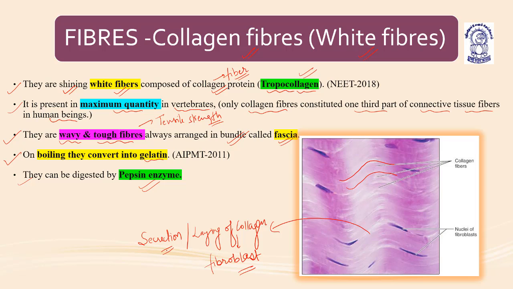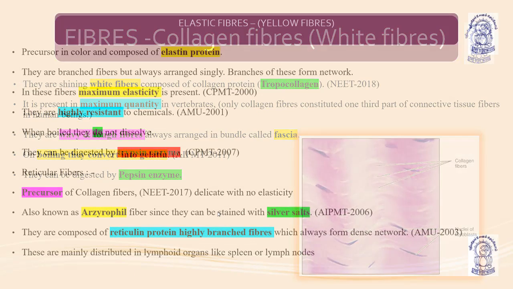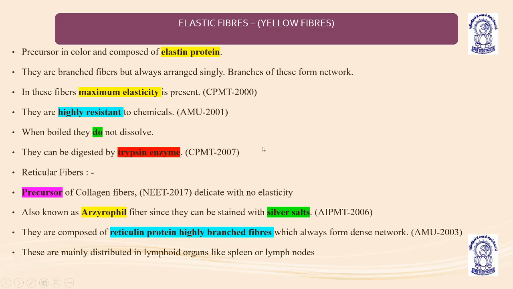Now, coming to the next, elastic fibers. Elastic fibers are also known as yellow fibers, that is why they are known as yellow elastic fibers. They are composed of elastin protein, and because of this elastin protein they are yellowish in color.